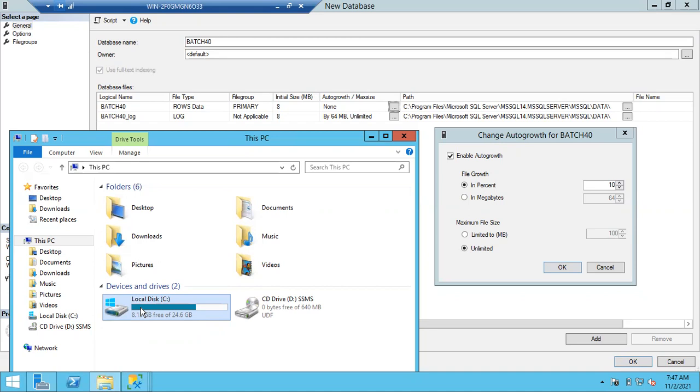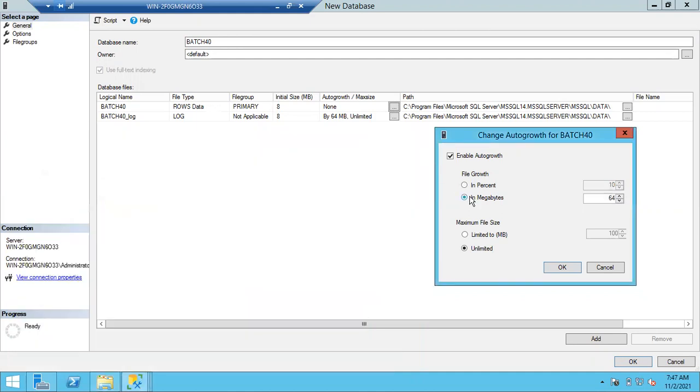So if you choose megabytes, some companies will choose megabytes. It depends upon the company and their strategy. So if you give 100 MB here, what is the new file size, guys?